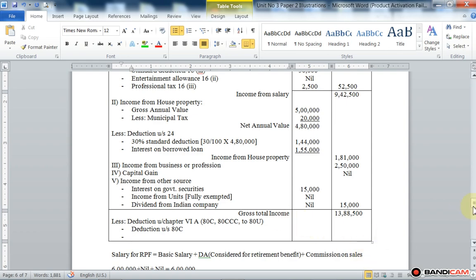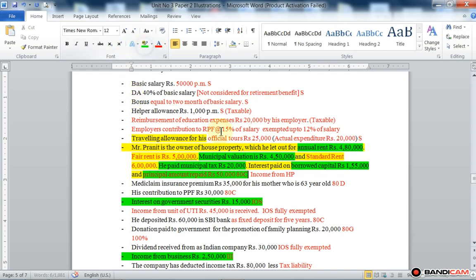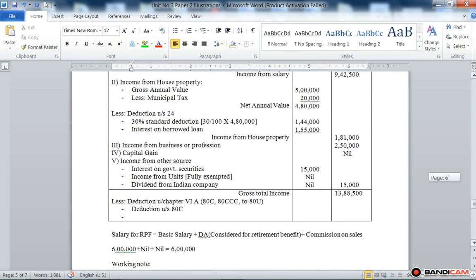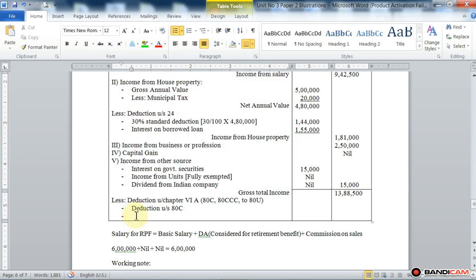Under 80C we already find out one by one: principal amount of loan is allowed for deduction, in inner column that is 60,000.